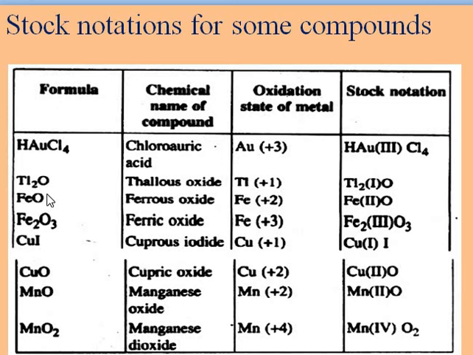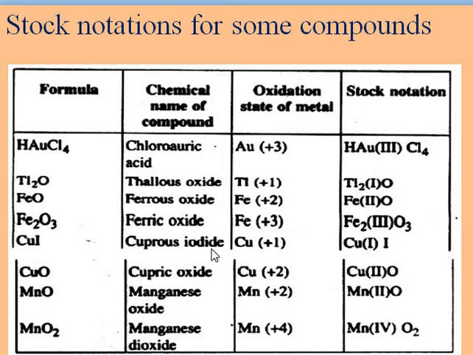Then Tl2O, thallous oxide, thallium is +1, that is Tl(I)2O. Next is ferrous oxide, Fe +2, Fe(II)O. Fe2O3, ferric oxide, Fe +3, Fe(III)2O3.